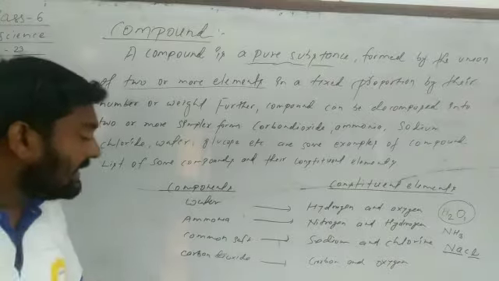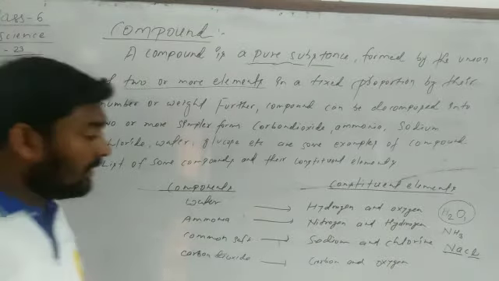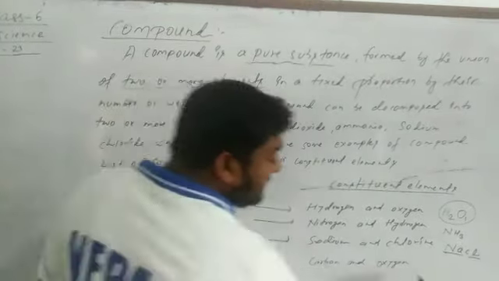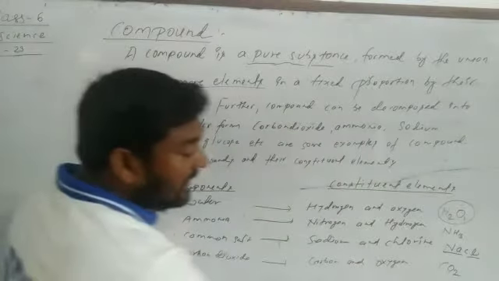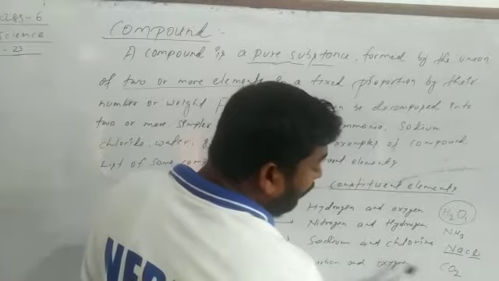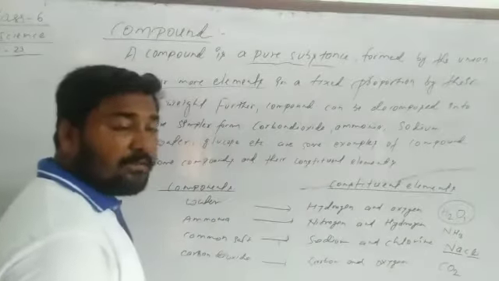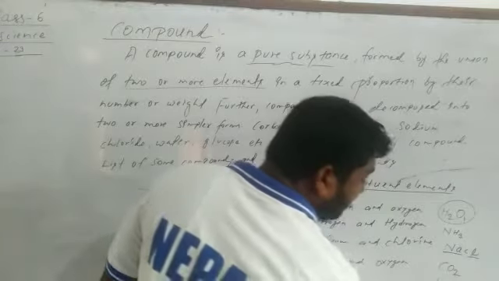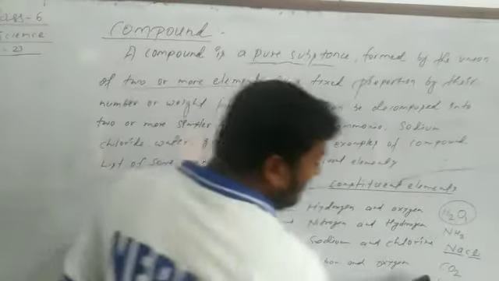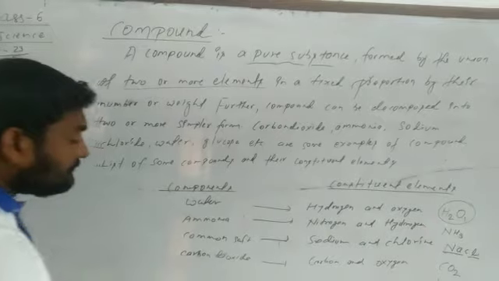Similarly, carbon dioxide. Yes, it is made by carbon and oxygen. CO2. Okay, C means carbon, O means oxygen. Oxygen means O2. So its proportion is 1:2. Any comprehension? Yes, very nice.